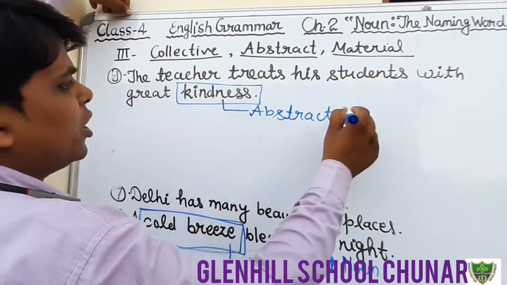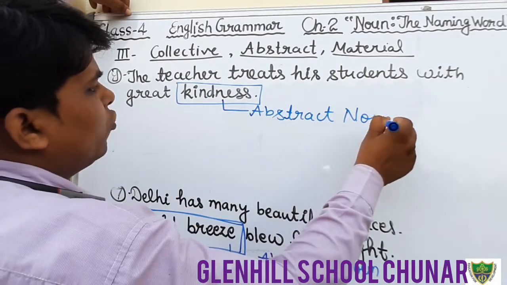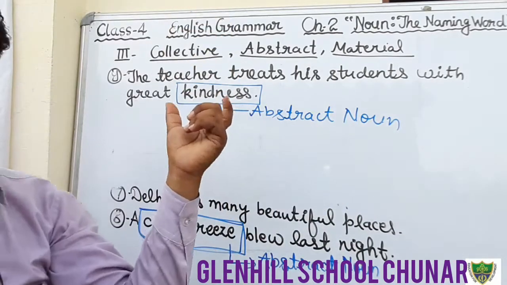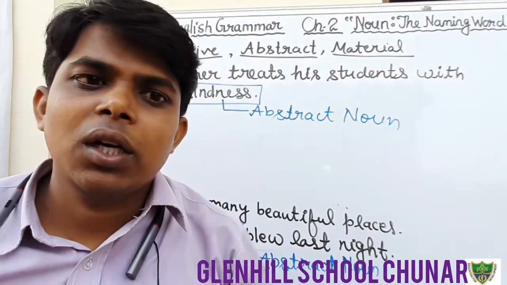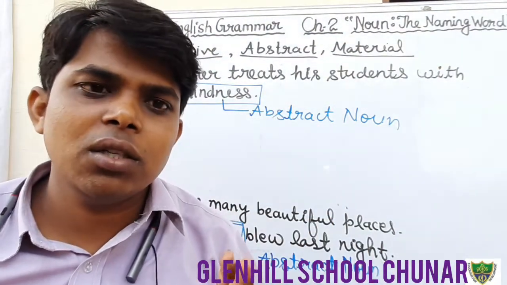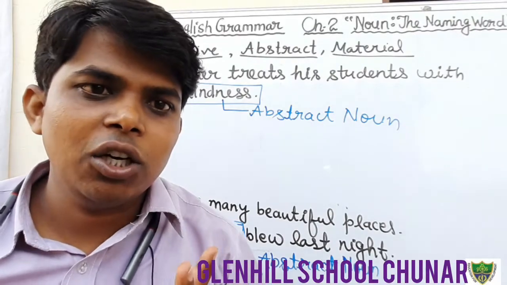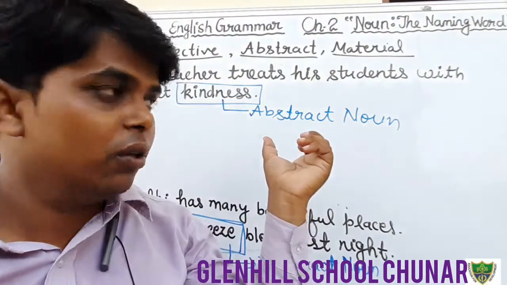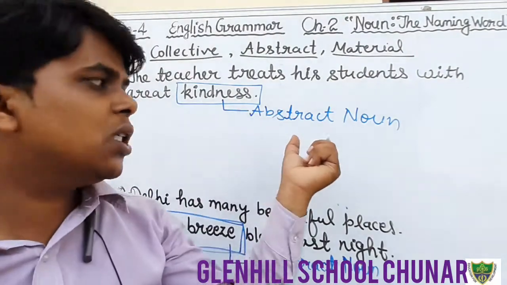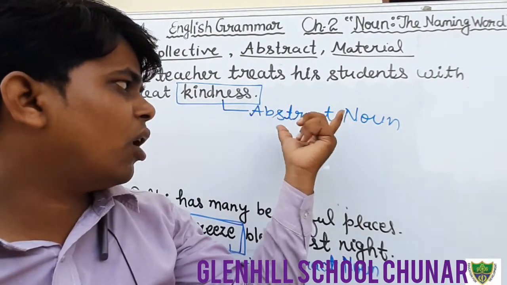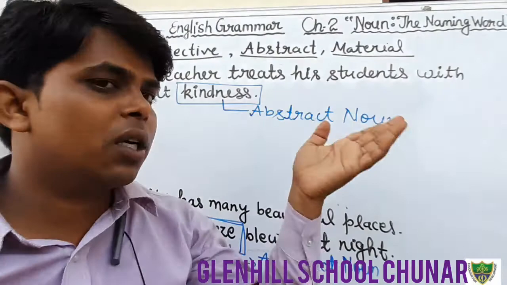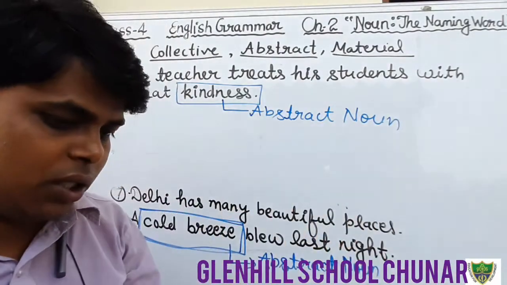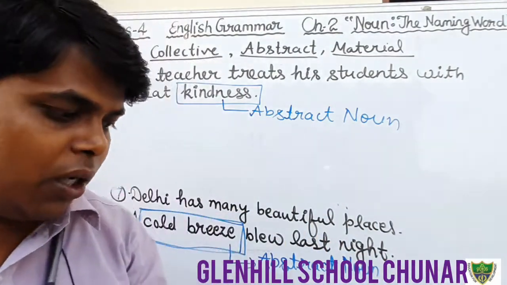Kindness, goodness, honesty, these are abstract nouns. So circle the word kindness and write down abstract noun in the given space in front of the sentence. Okay students, just do fast.